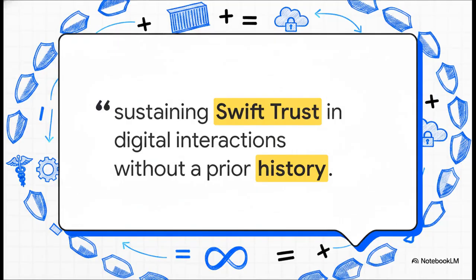But the implications here go way beyond just clever code. The researchers point out that this tech sustains swift trust theory in digital interactions. Essentially, organizations in supply chains or healthcare systems can now safely collaborate and swap critical assets instantly, even if they have zero history and zero institutional trust in each other. The math literally provides the trust.